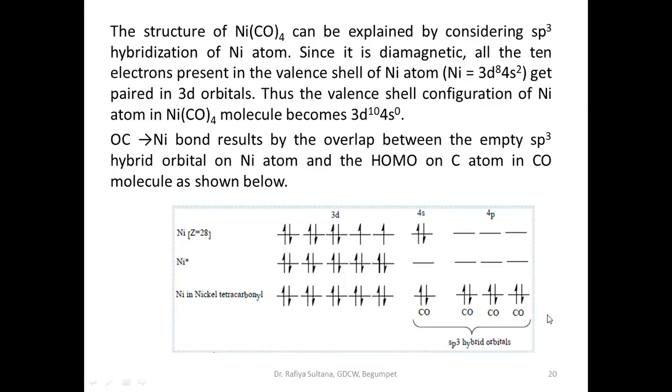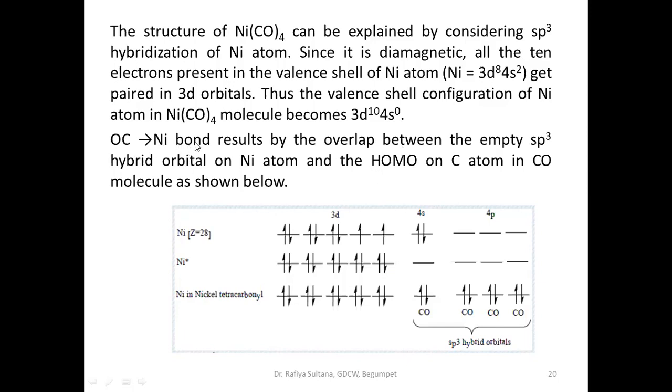See here, the dative bond is indicated with this type of symbol, an arrow mark. The arrow mark is towards nickel because the carbon monoxide is donating a lone pair. Therefore, the arrow mark should be towards nickel.